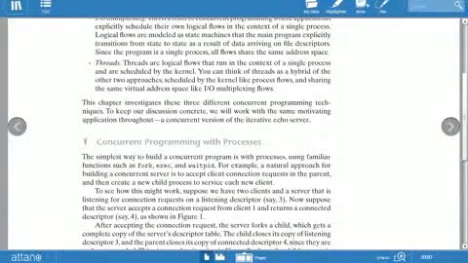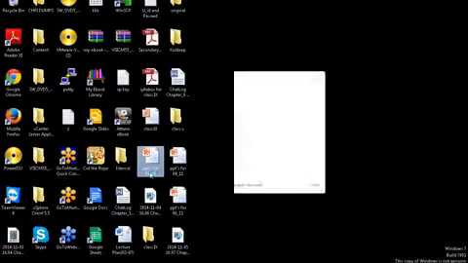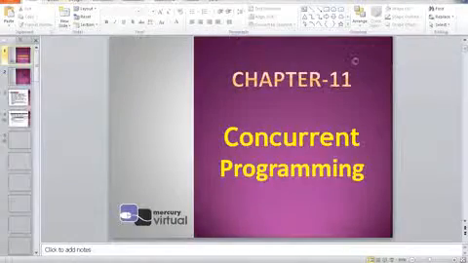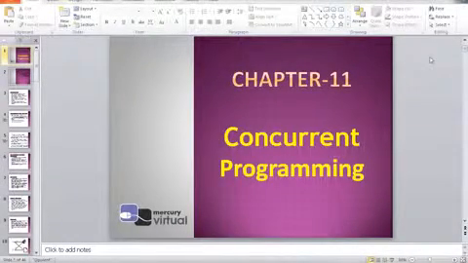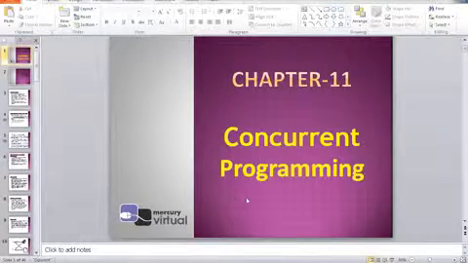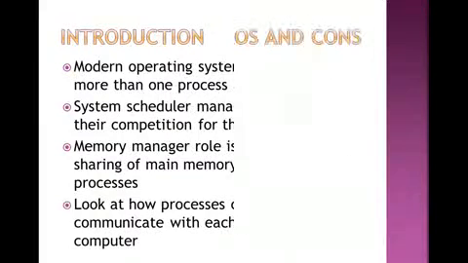But before this, let's take a quick review of what is covered in the slides. This is chapter number 11, concurrent programming. The first topic is concurrent processes, that is, how different processes are executing at the same time.